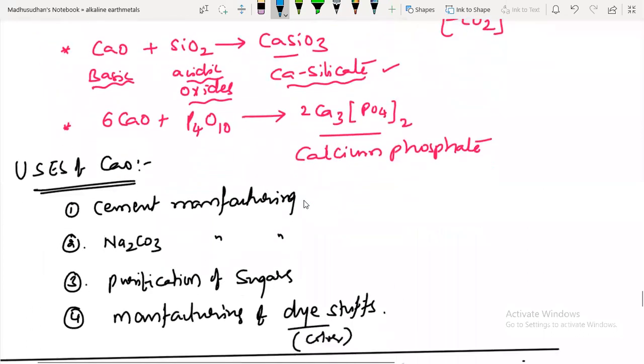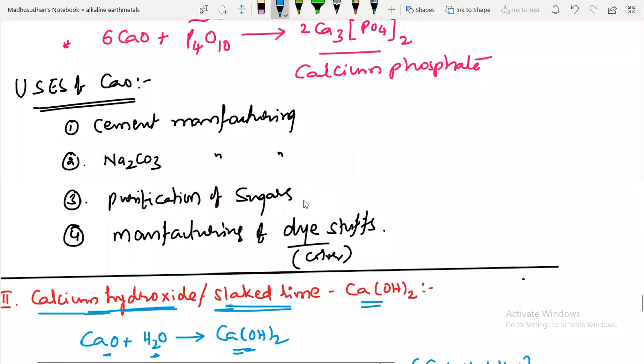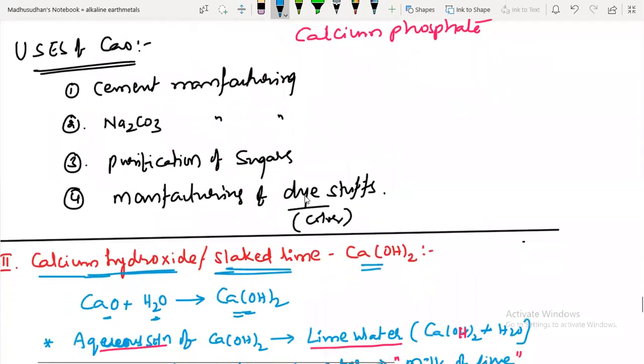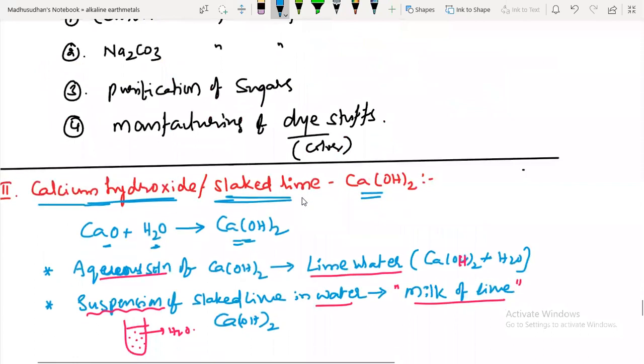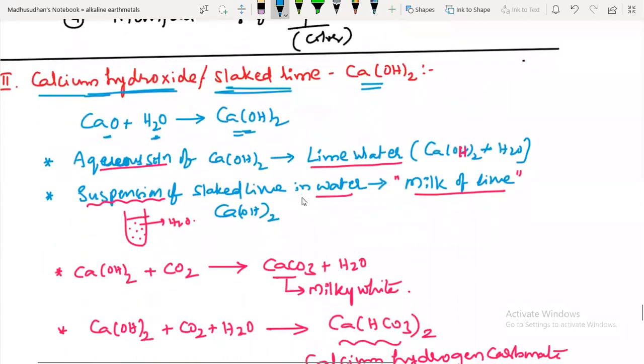Next, uses of calcium oxide. Are you listening, guys and girls? Yes, sir. Next, calcium hydroxide, that is slaked lime, calcium hydroxide.